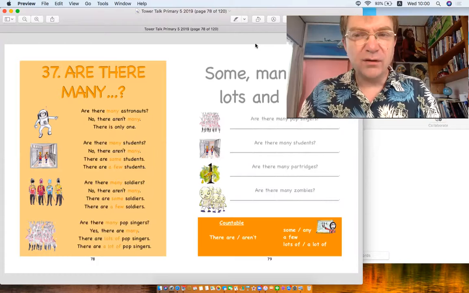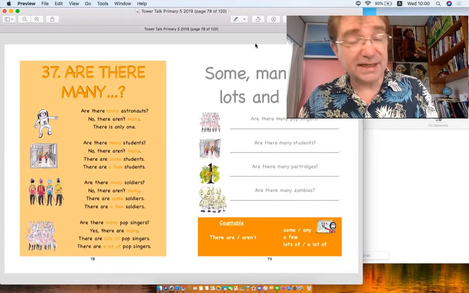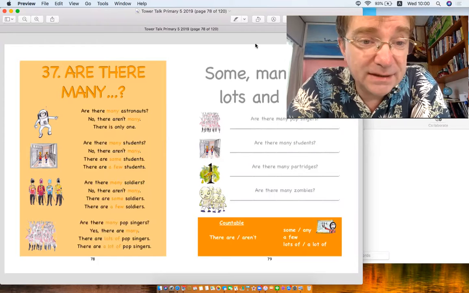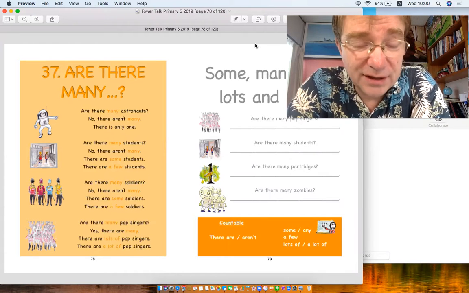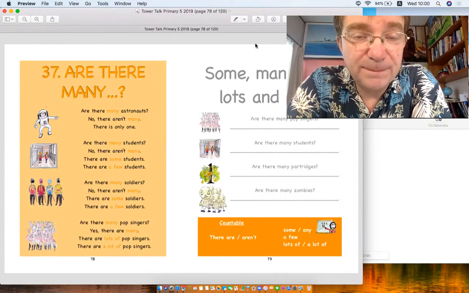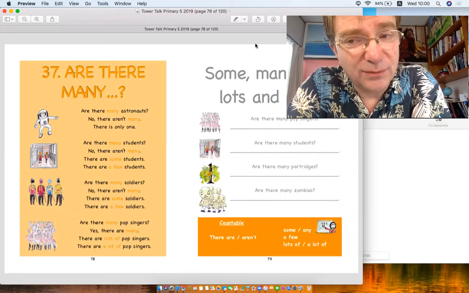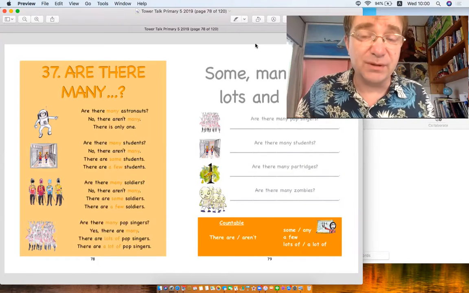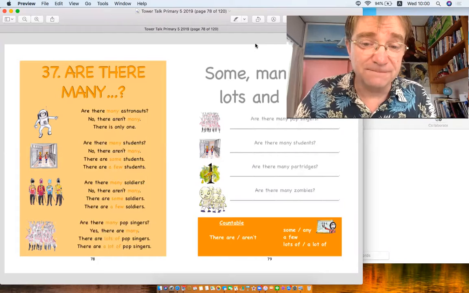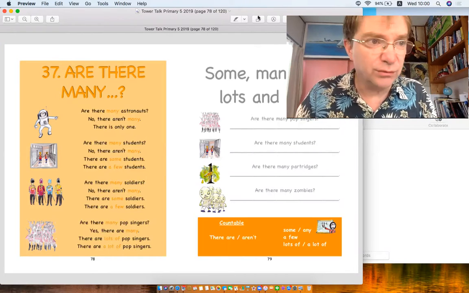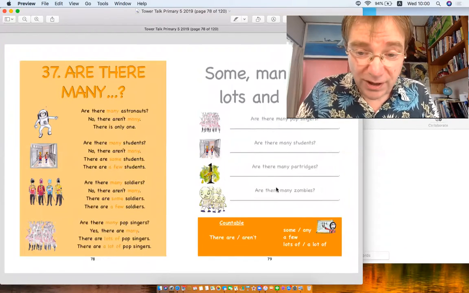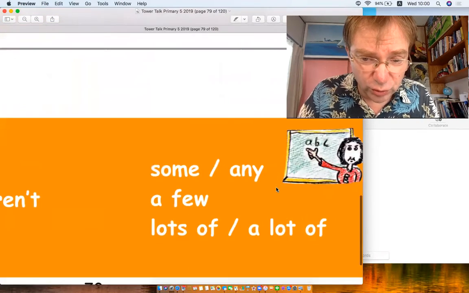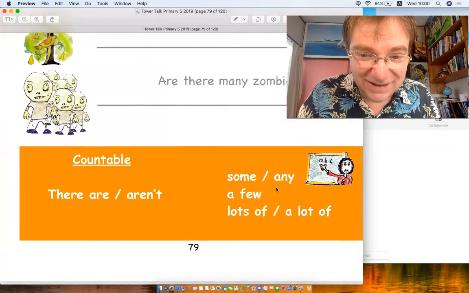Okay, why did I choose this? Because today's lesson is all about, are there many? Many and some, and a few and lots. This is not so difficult, but it's a little difficult between English and Japanese. There's a big difference. Let me show you the grammar rule. Here we go. I'm going to zoom in. Almost too much. Here we go.